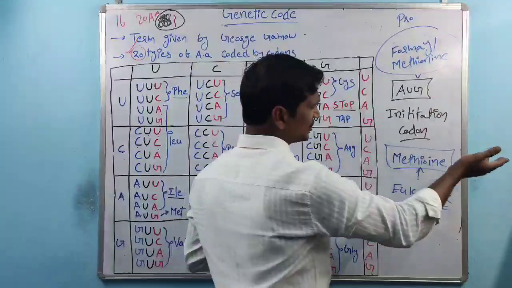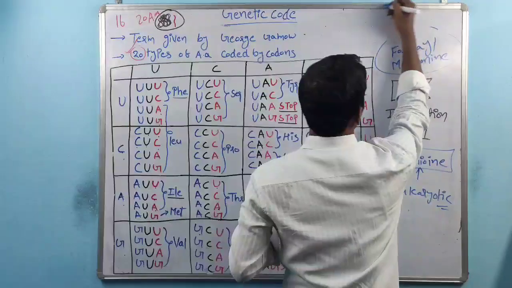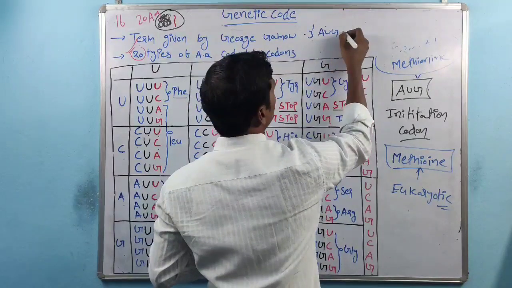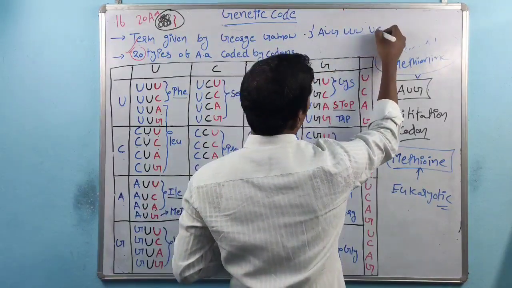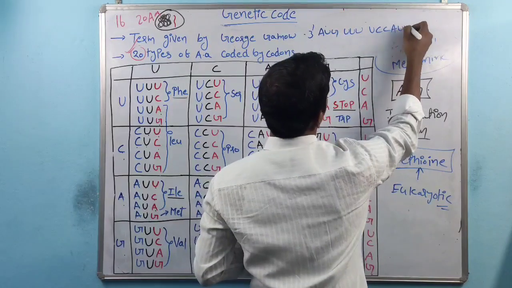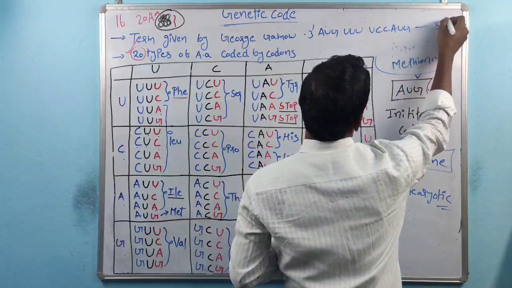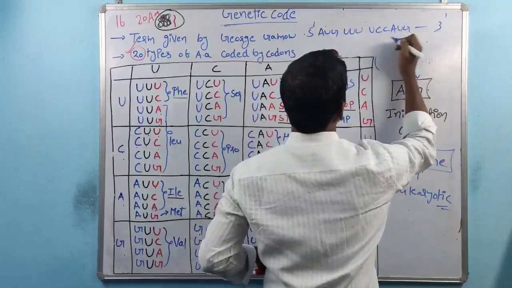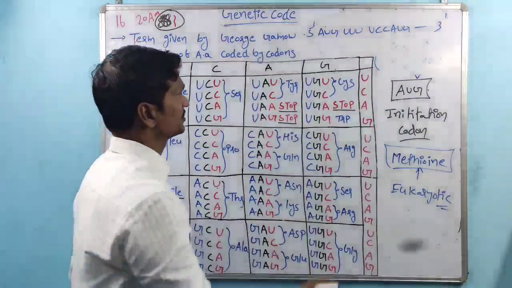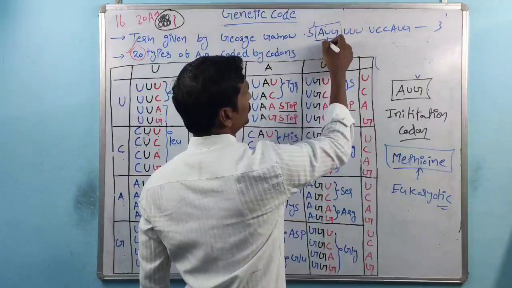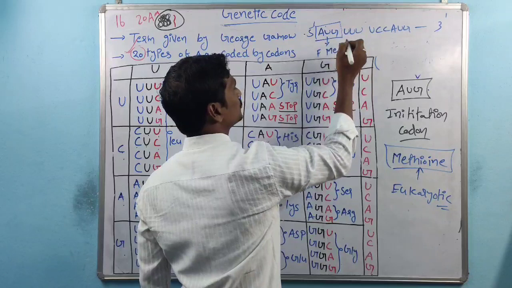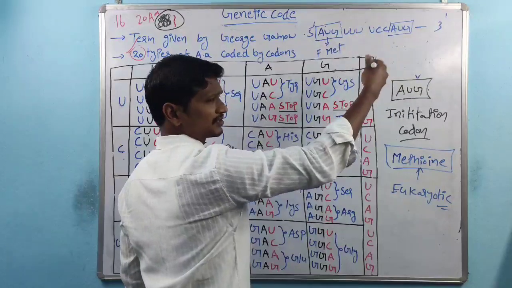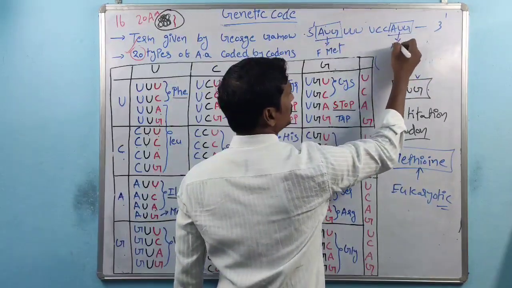After that initiation codon, suppose within the mRNA, this is one of the prokaryotic mRNA: AUG is there, and U and C, and again AUG. This is the 5 prime, and this is the 3 prime. During the translation process, the first AUG codes for formyl methionine. If the same codon is present after some codons, it codes for methionine.